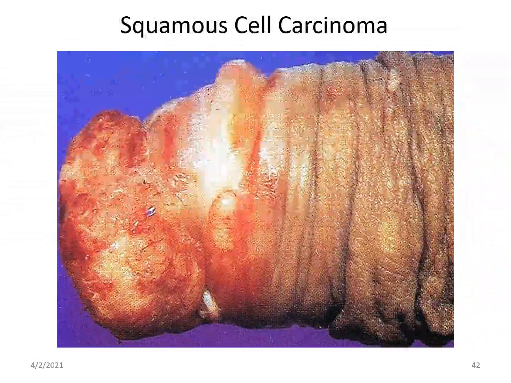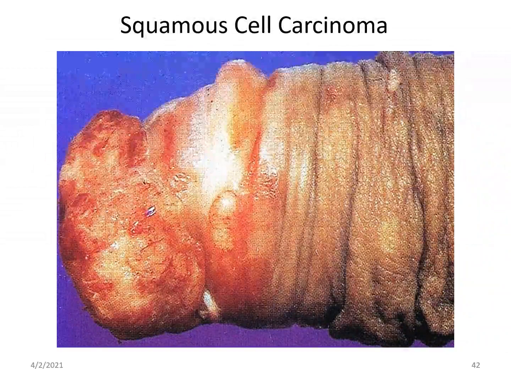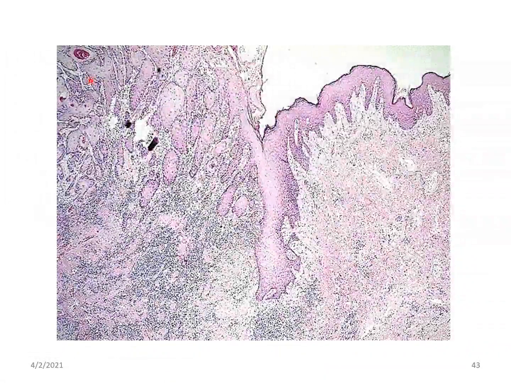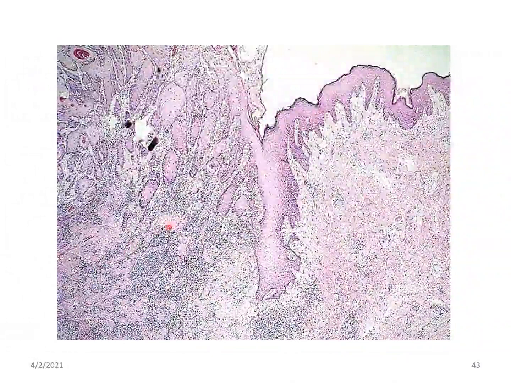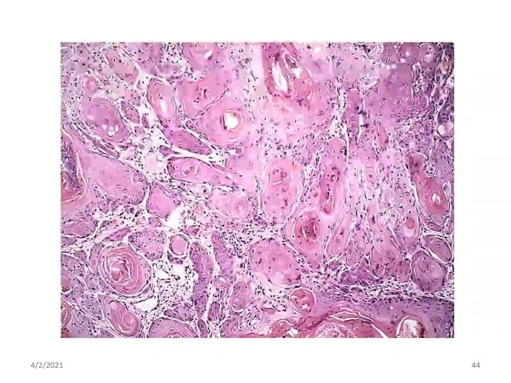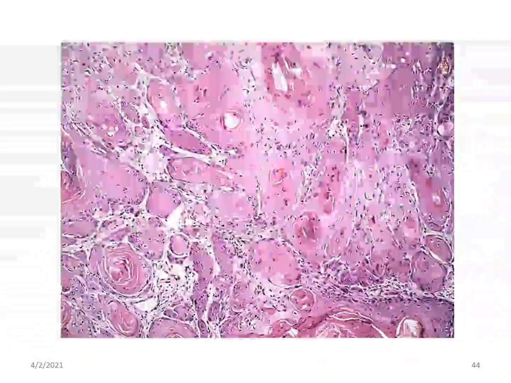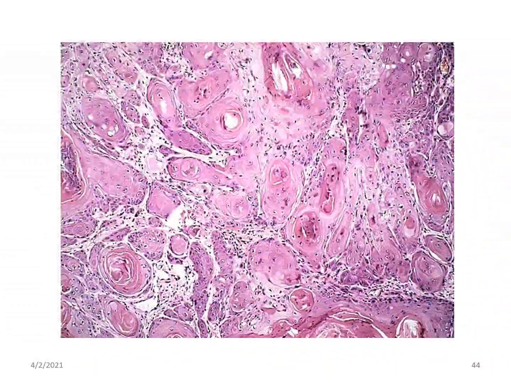This is a penis showing nodular outgrowth of squamous cell carcinoma. Microscopically, this side is normal. On this side, you can see the squamous cell carcinoma invading from the epithelium into the dermis and the subepithelium. This is a high power view showing squamous cell carcinoma. Keratin pearls are seen, and malignant cells. These keratin pearls are invading beneath the epithelium.